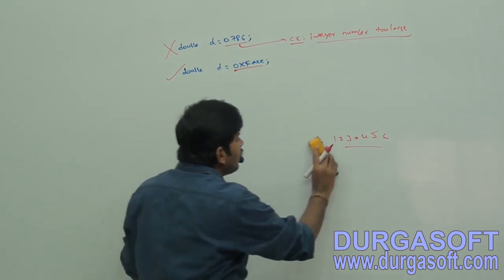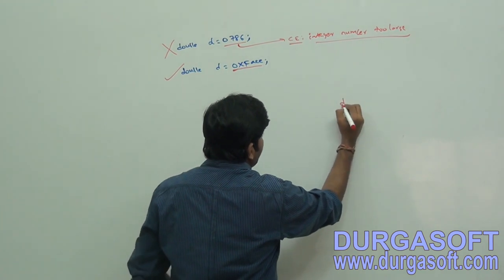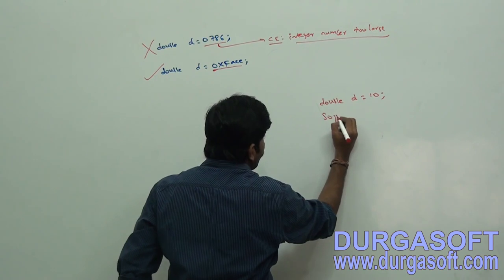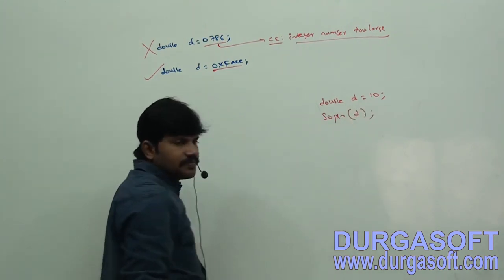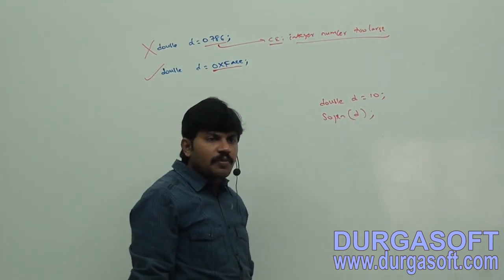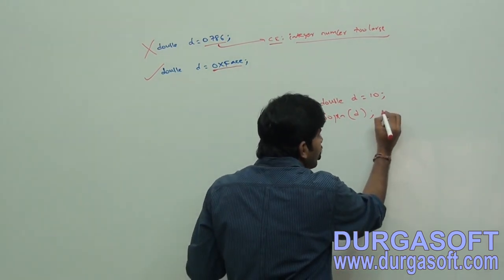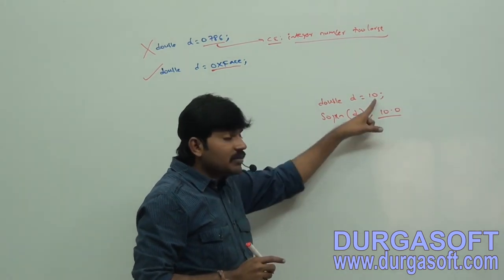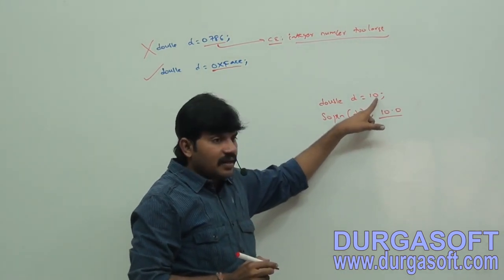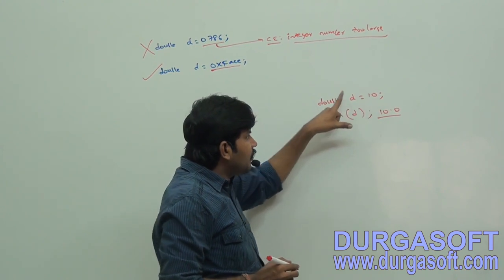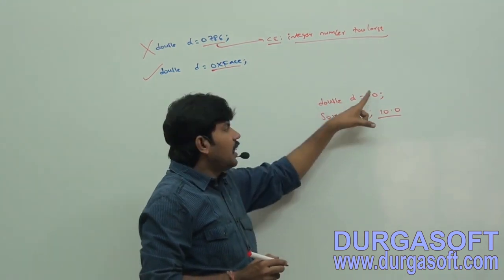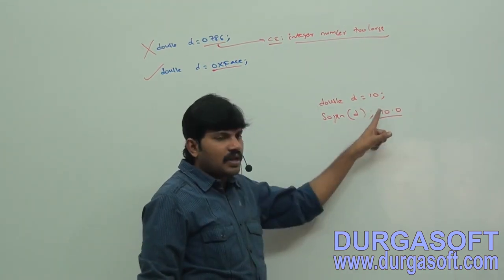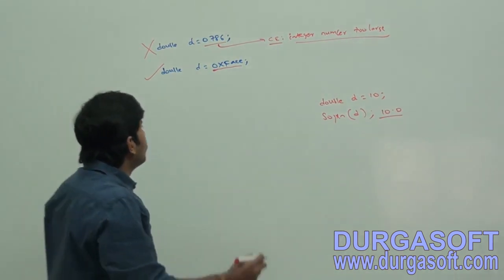Best example, do you know, is it valid or not? You have to tell. Double D is equal to 10, SOP of D. Valid or not? Valid. What answer by default we will get? 10.0. Sir, we provided which one? 10. Integral literal 10. Integral literal can be assigned to floating point variable, and so that integral literal is automatically converted to float or double type. Okay, this is 10.0.